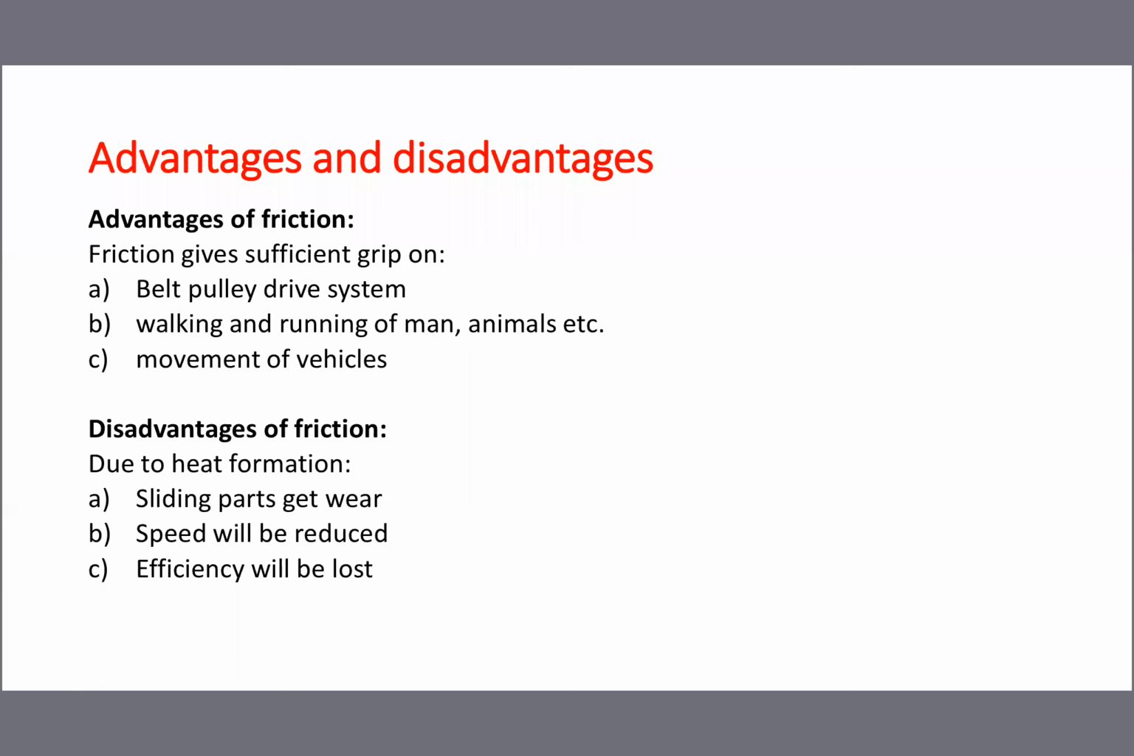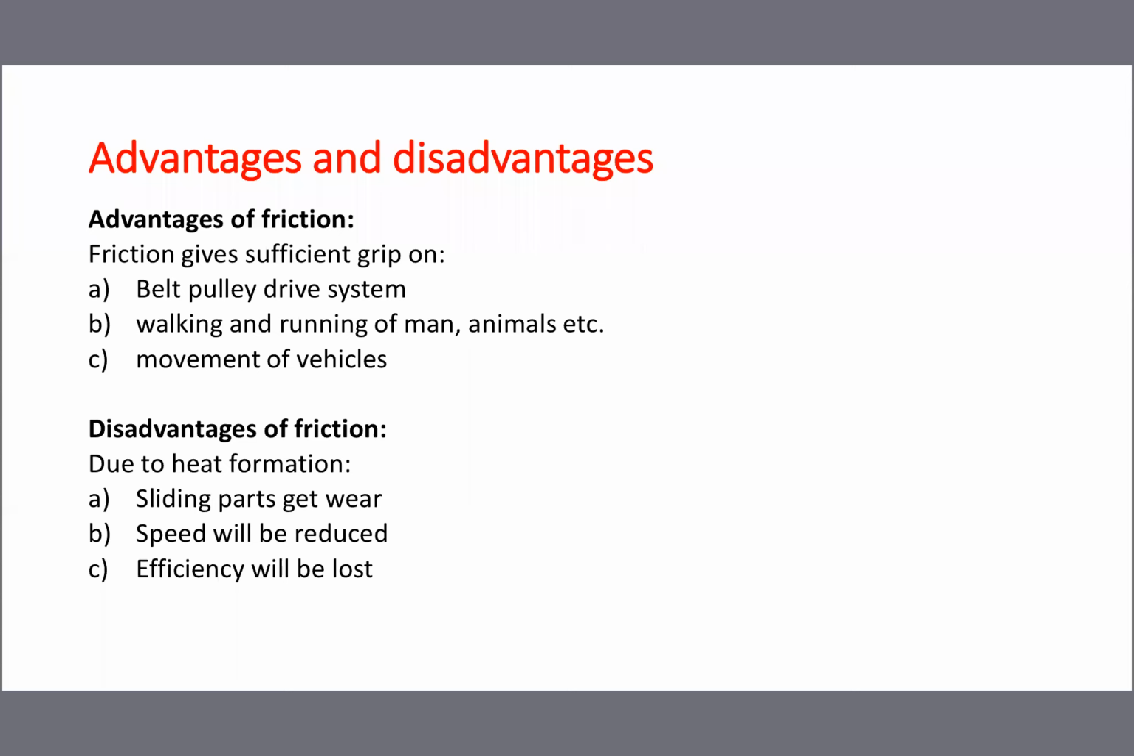We are using the word grip. The gripness is obtained because of friction. Once the grip is obtained, the power is transmitted from the motor pulley to the machine pulley. Then the machine will rotate and operate. If the frictional grip is not obtained, the belt will not transmit power. Wherever we use the word grip, the grip is obtained because of friction only. So better grip, we are telling.